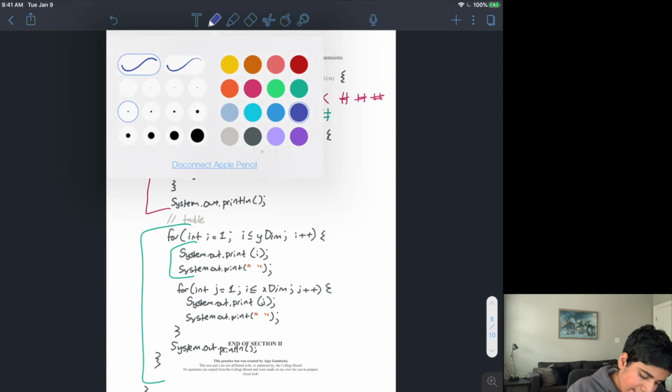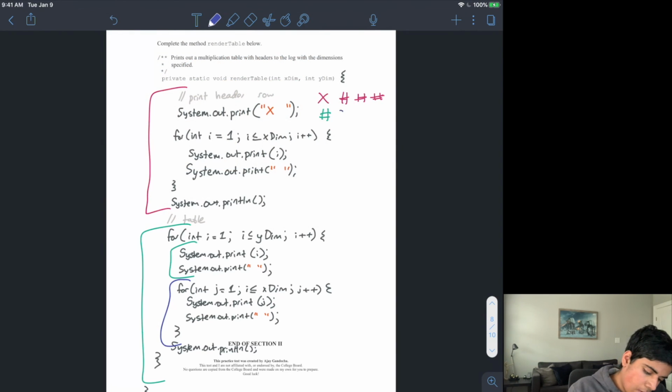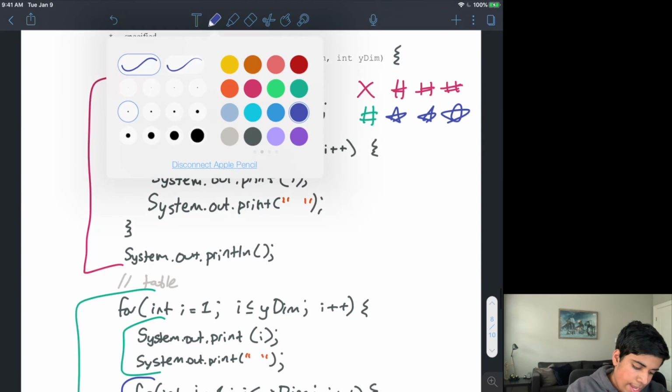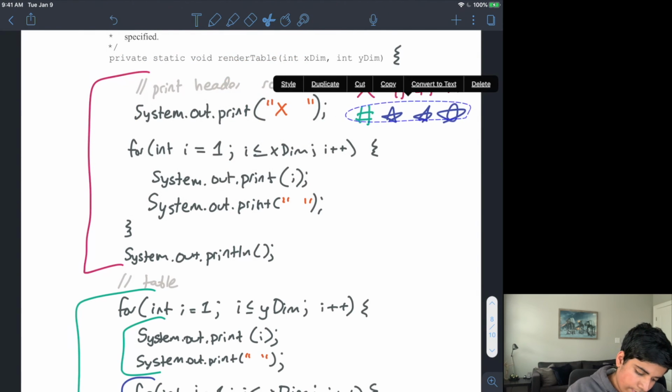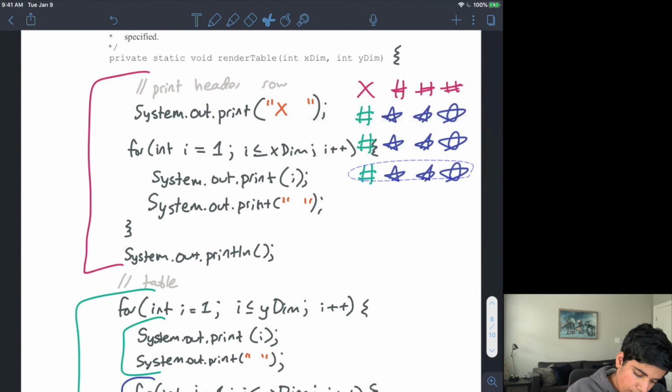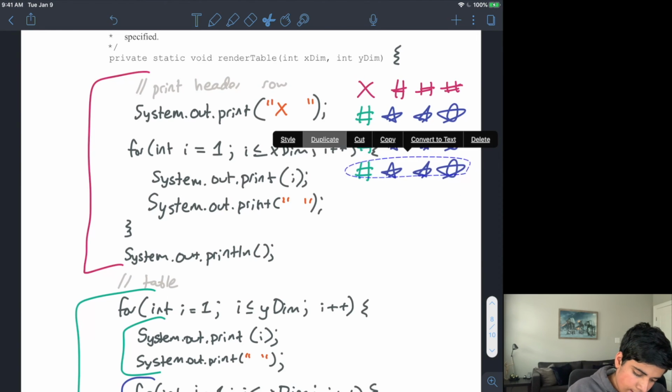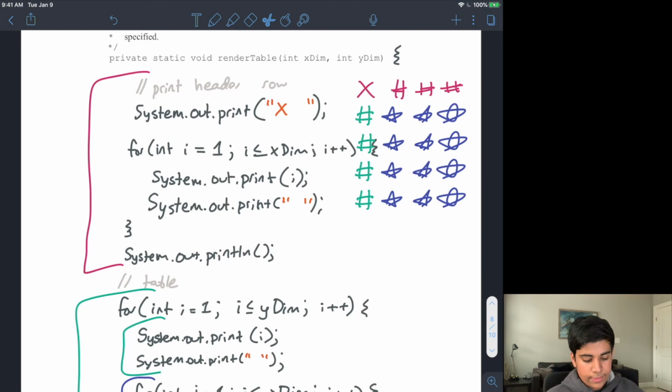And then my second inner for loop here prints out each item inside of my actual table. And then this continues on all the way until my table is done. And that, in the end, is how the solution of render table is supposed to be.